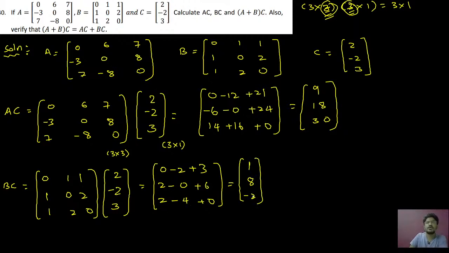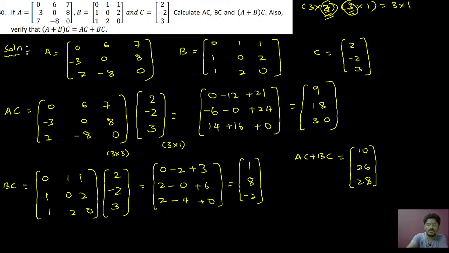Okay. So now we have to verify A plus B into C is equal to AC plus BC. So first let us calculate AC plus BC here only. What will be AC plus BC? You calculate 9 plus 1 is 10. 8 plus 18 is 26. 30 minus 2 is 28. Okay. So now let us verify this.